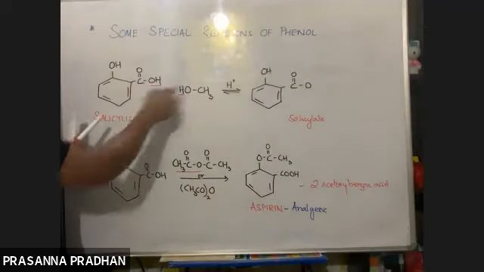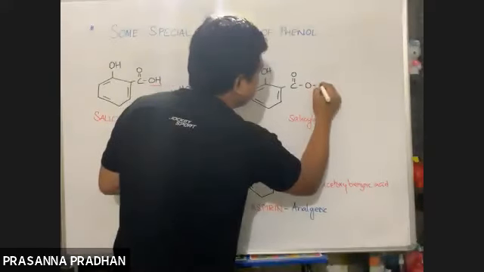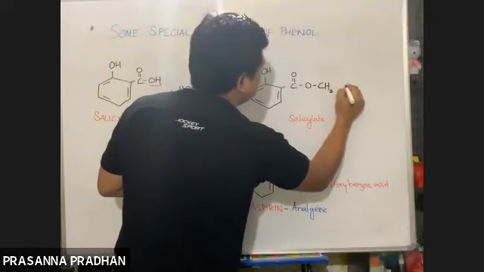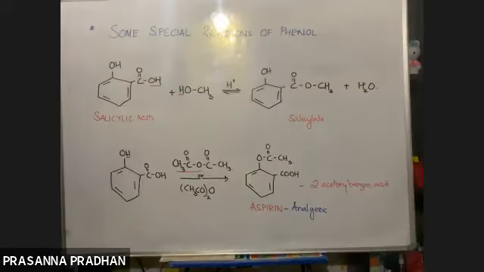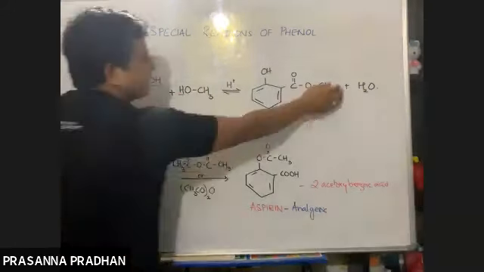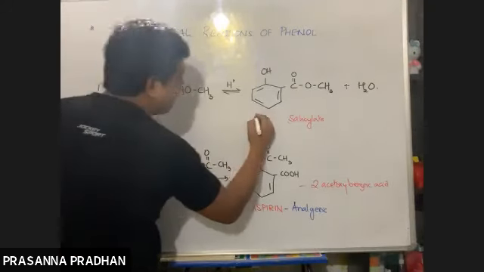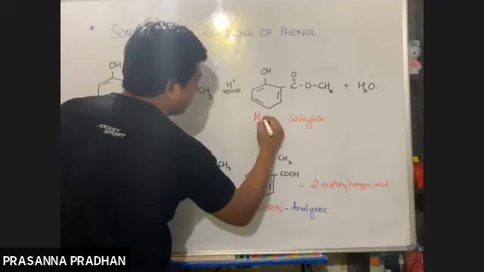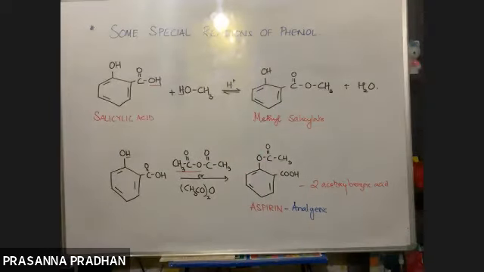Now we have COO, and what is attached to the salicylate here? A methyl group is attached here. Plus water is eliminated. Even if you don't write water, it's fine. So what is the name of this compound? We have a salicylate ion with methyl attached. So this compound will be known as methyl salicylate.